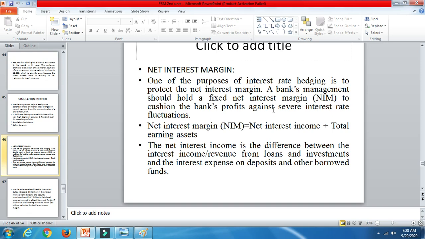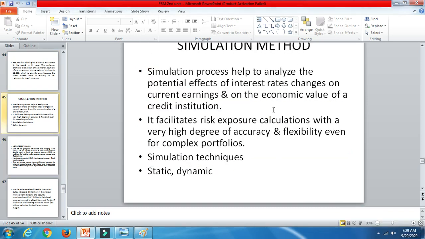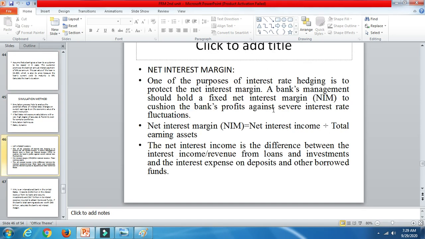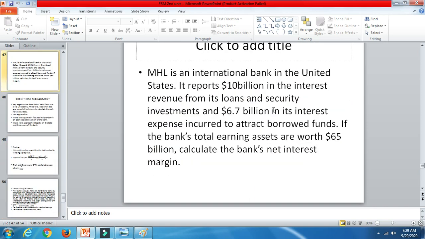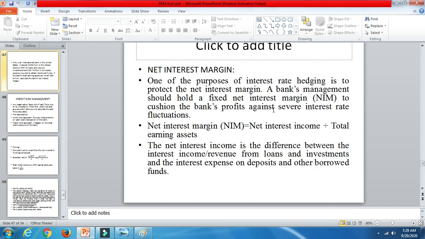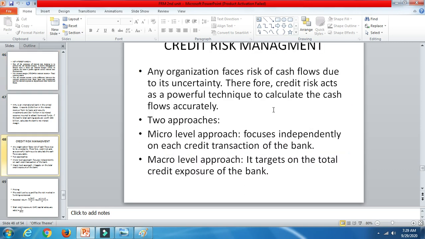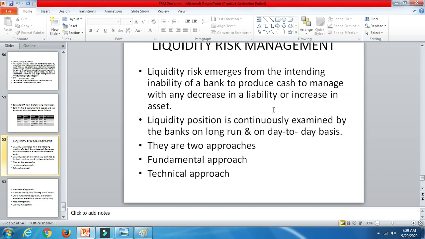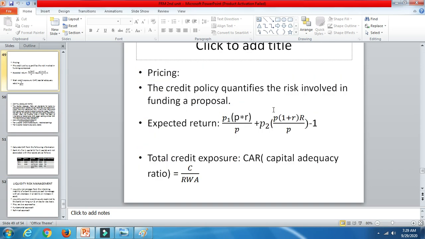The problems we are going to do in my next class, so I'll wind up the class here. I am going to explain this net interest margin again in the next class. You have more problems also that we are going to do in the next class, where we are asked to calculate the net interest margin by giving the information. Credit risk also you have, and others also you have problems. This we are going to do in my next class as well.